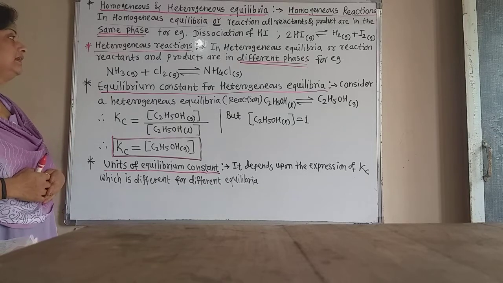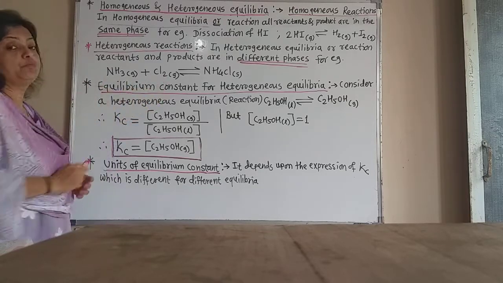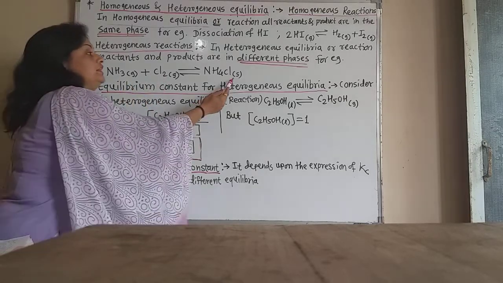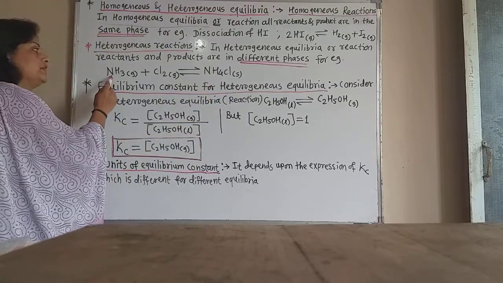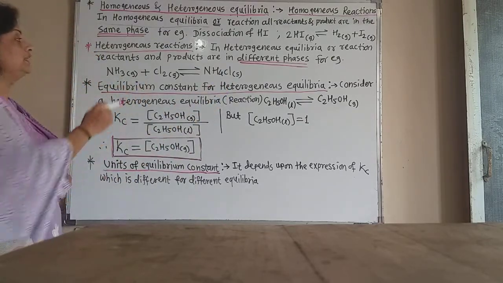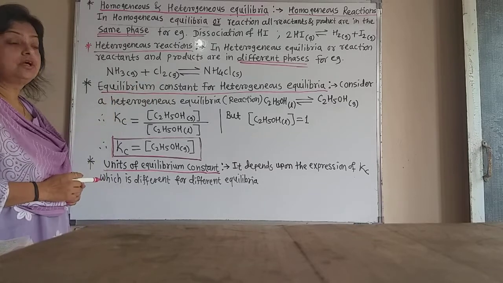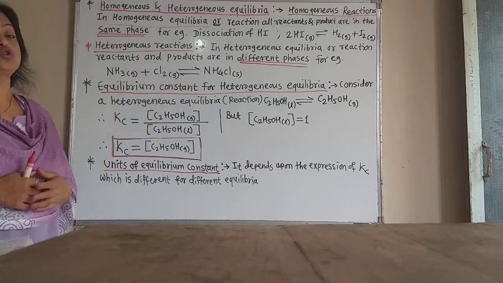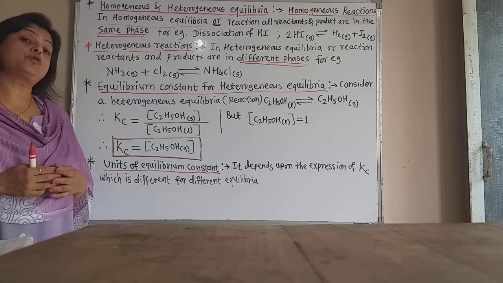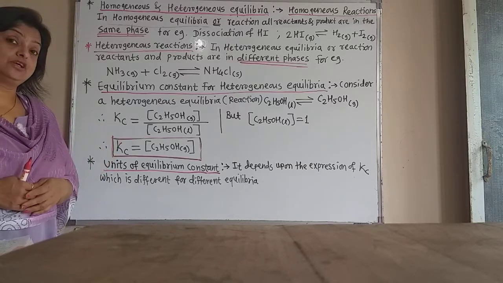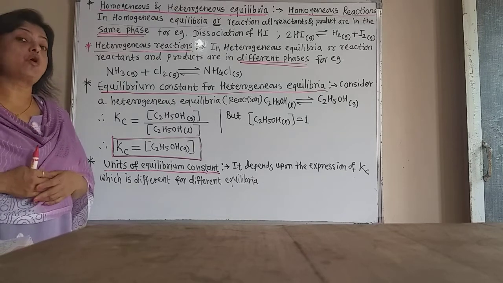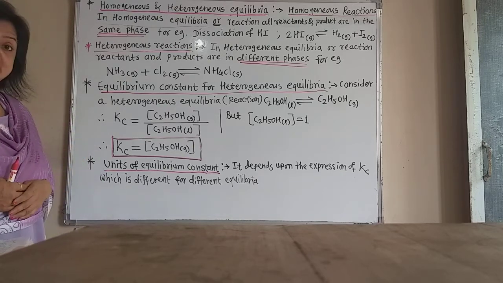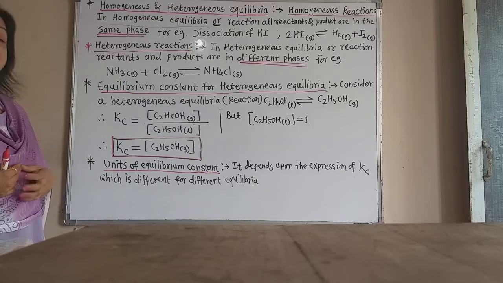For example, formation of ammonium chloride, which is in the solid state. It requires ammonia gas and chlorine gas. Now the reactants are in the gaseous phase, but the ammonium chloride, that is the product, is in the solid phase. That means reactants and products are in different phases. So this is not a uniform reaction; it is a heterogeneous equilibria or heterogeneous reaction.